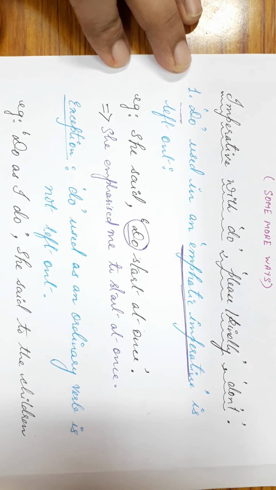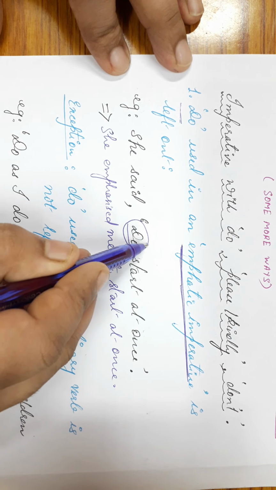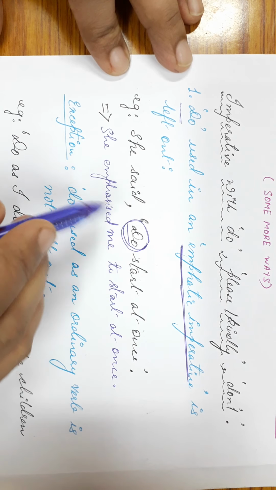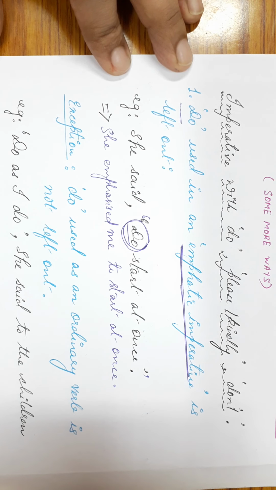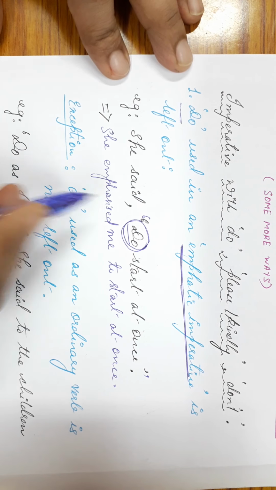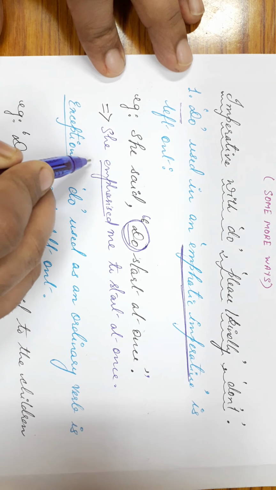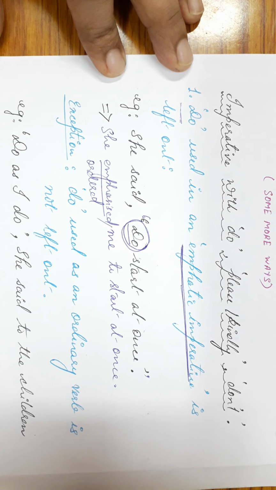I told you that the choice of the reporting verb in case of indirect speech depends upon the kind of verb which is used in the imperative sentence, which is under double inverted comma. Now here the tone of the sentence is that the speaker is emphasizing somebody to do something at once. So I have used the verb emphasized. You can also use a verb like ordered. Okay? This also you can use. Now she ordered me to start at once.